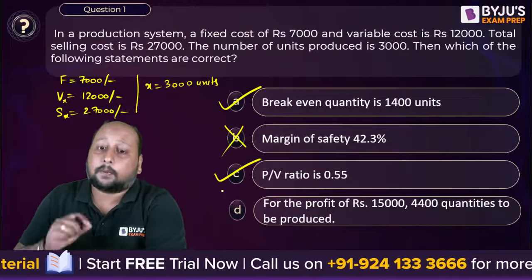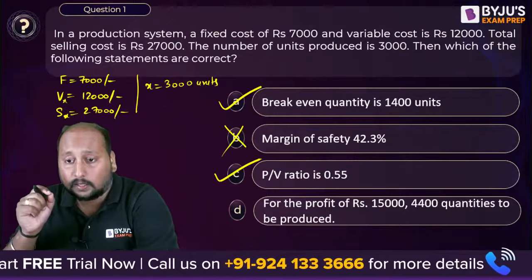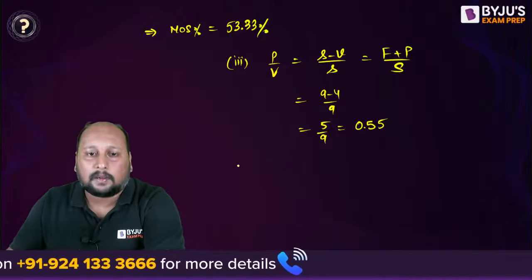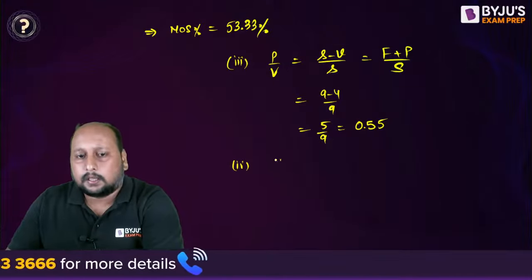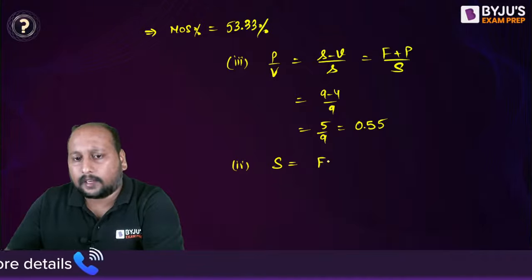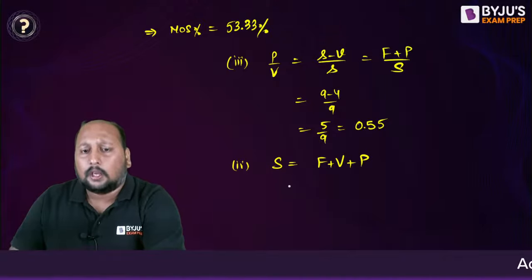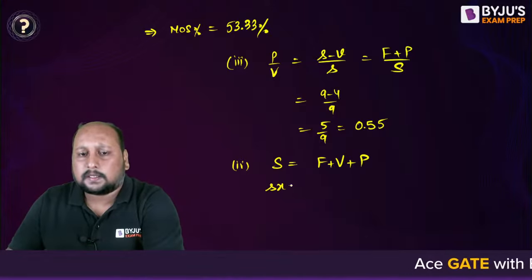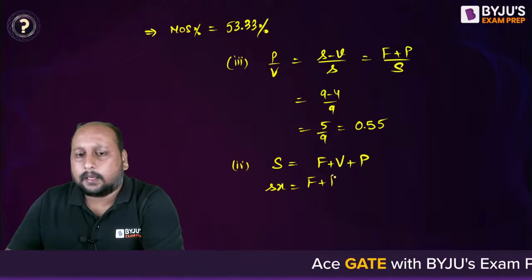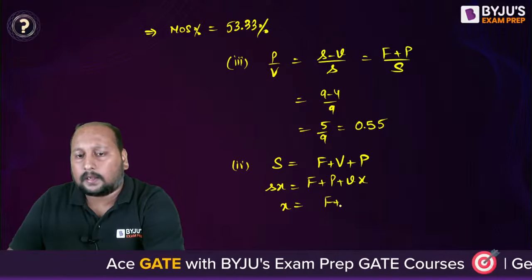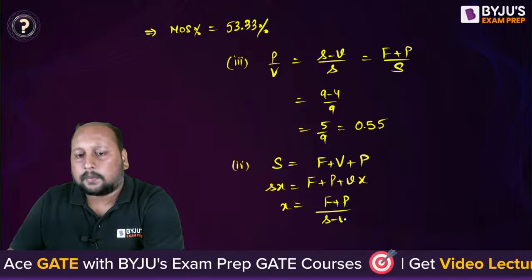Now they are saying for the profit of rupees 15,000, 4,400 units to be produced. So how can we calculate? Normal general calculation is the total sale is equal to the fixed cost plus variable cost plus profit. Okay, so you can rearrange this equation. Small s into x is equal to F plus P plus small v into x, or x is equal to F plus P divided by small s minus small v.